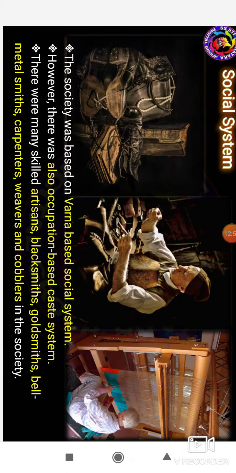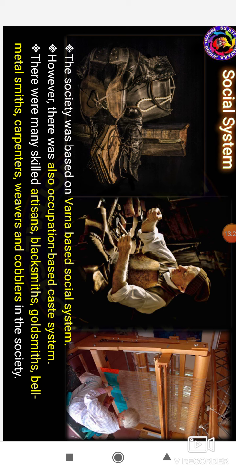And the next one, the social system. So how did the Vijayanagara people live under the social system? The society was based on a Varna-based social system, and an occupation-based caste system.